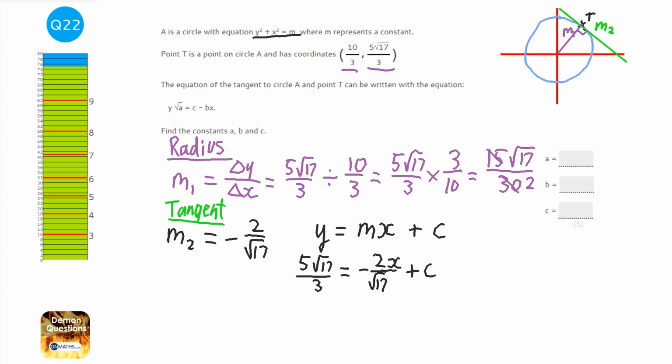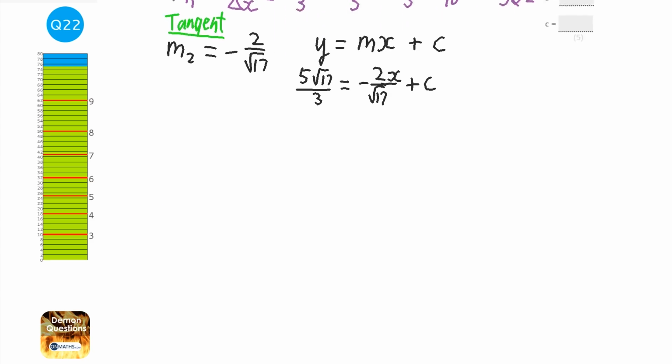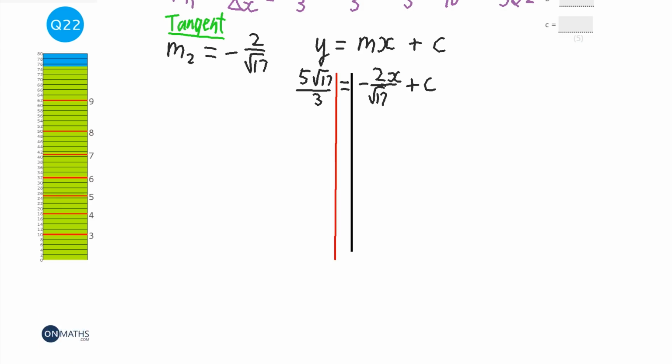I'm going to give myself a little bit more room here, because I think it's quite easy to get congested. So let me add my straight lines down. Okay, so first thing I'm going to do is add the entirety of minus 2x over root 17 to both sides. So it would become 5 root 17 over 3, and I'm just going to add that 2x over root 17.